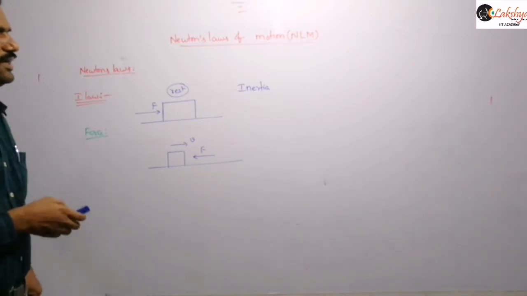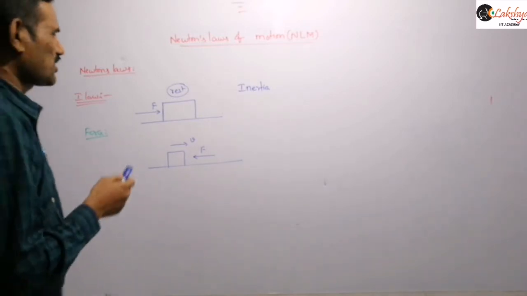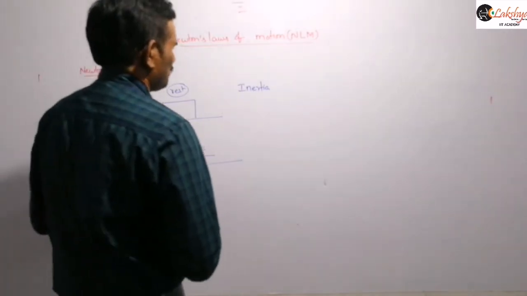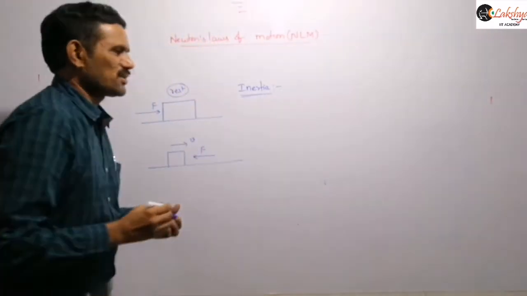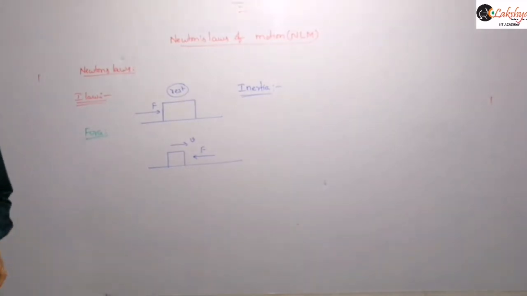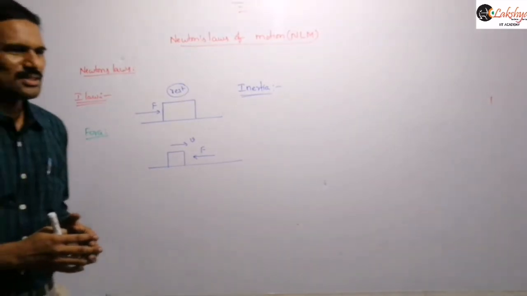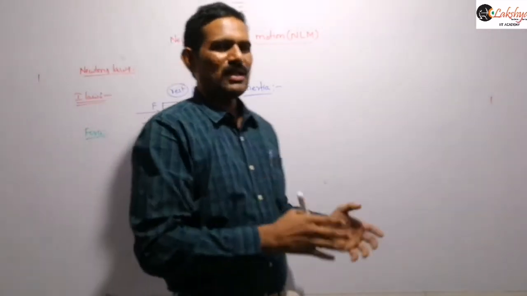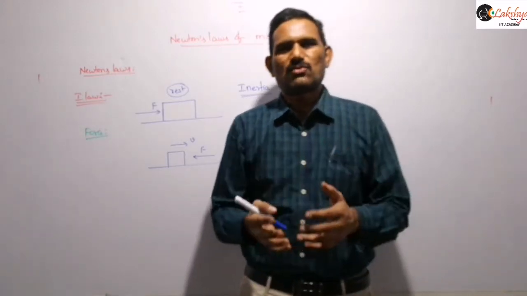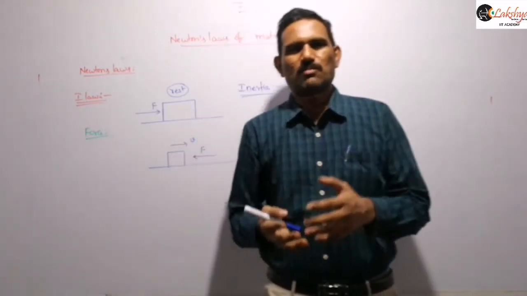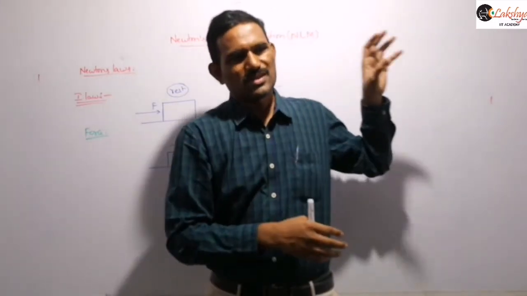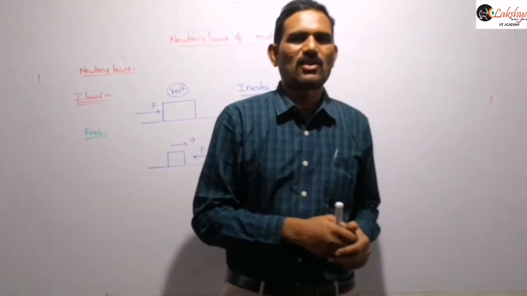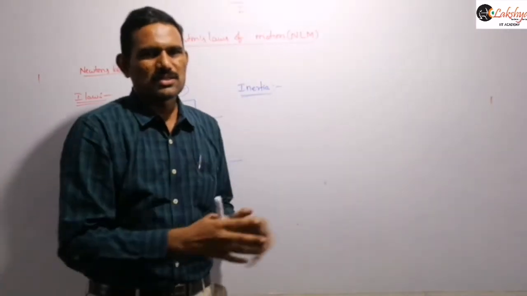And then next, let us come back to inertia. As I said, Newton's first law also introduced the concept of inertia. Inertia is nothing but the inability of a body to change its own state by itself without any aid of external force. That means if you are taking a chair, for example, that chair will remain at rest.